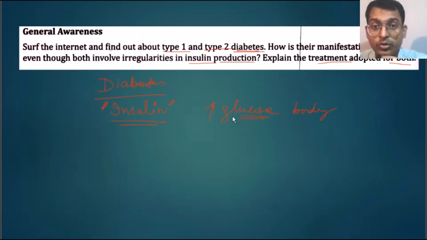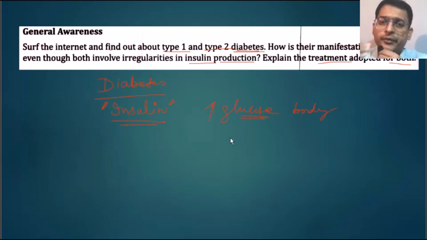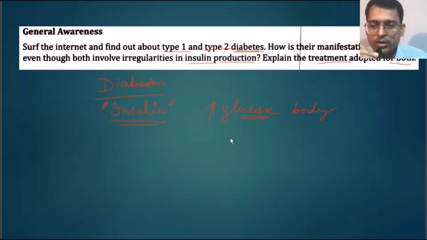When there is more glucose in the body than the normal level, whatever the different fats and proteins are there, instead of being soluble, they will slowly become insoluble. Then our circulatory system, involving the various arteries, veins, capillaries, will form a deposition. All these things will start depositing.